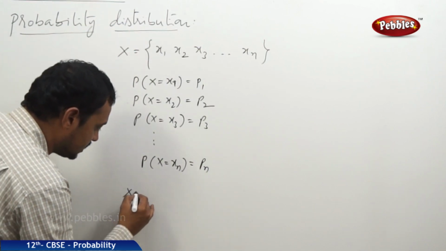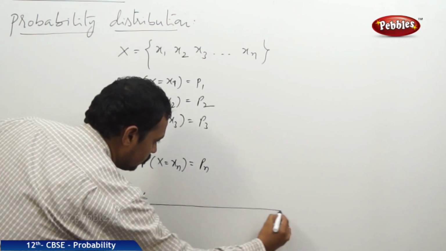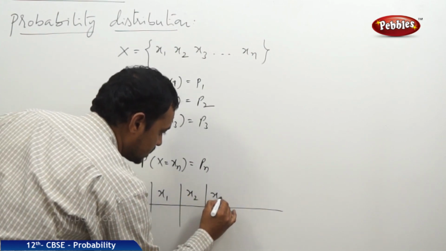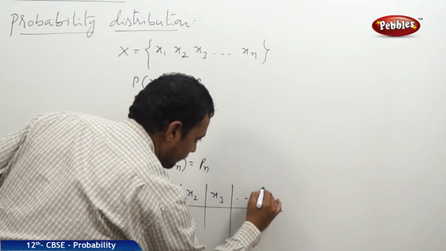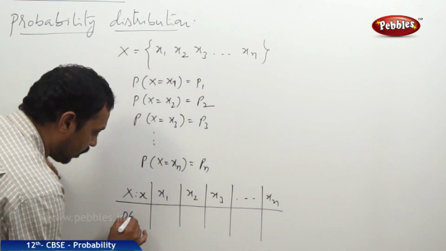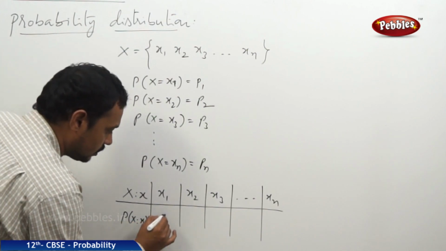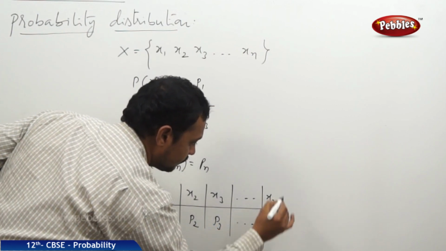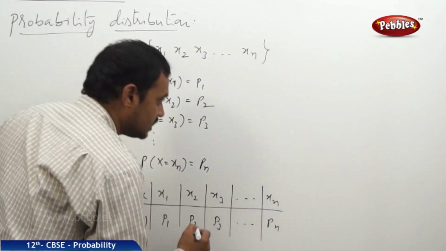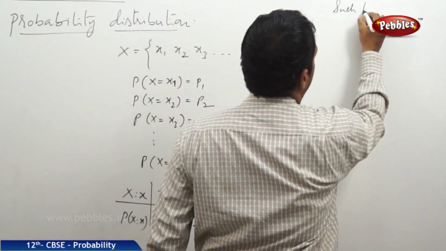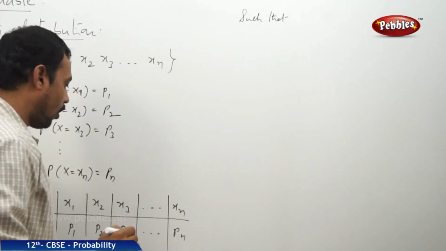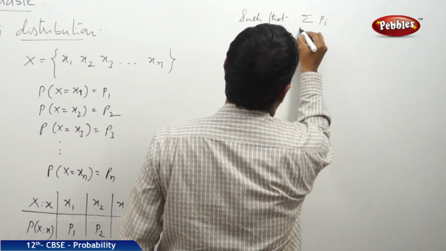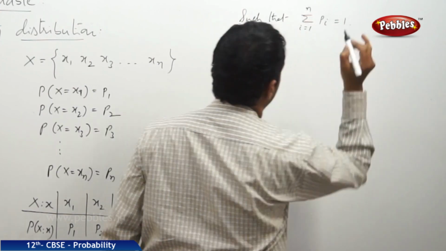Like, X is a random variable whose values are x1, x2, x3, and so on xn, and their corresponding probabilities are p1, p2, p3, and so on pn, such that the sum of all these probabilities is equal to 1, sigma pi, where i is equal to 1 to n, is equal to 1.